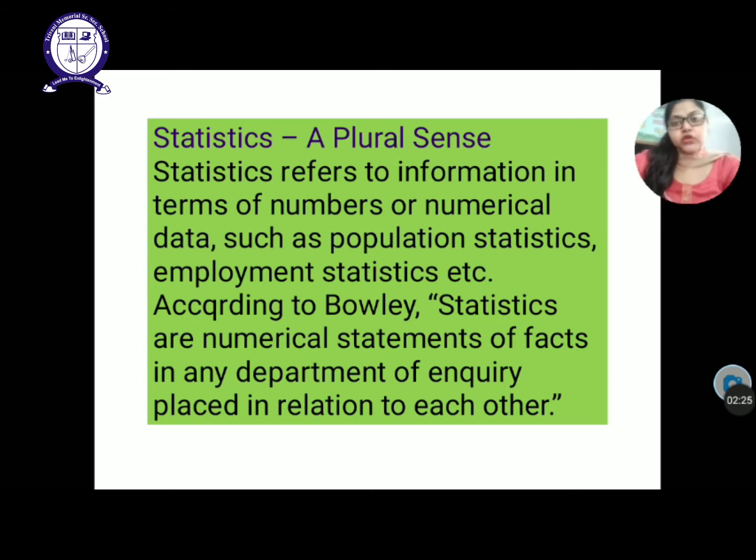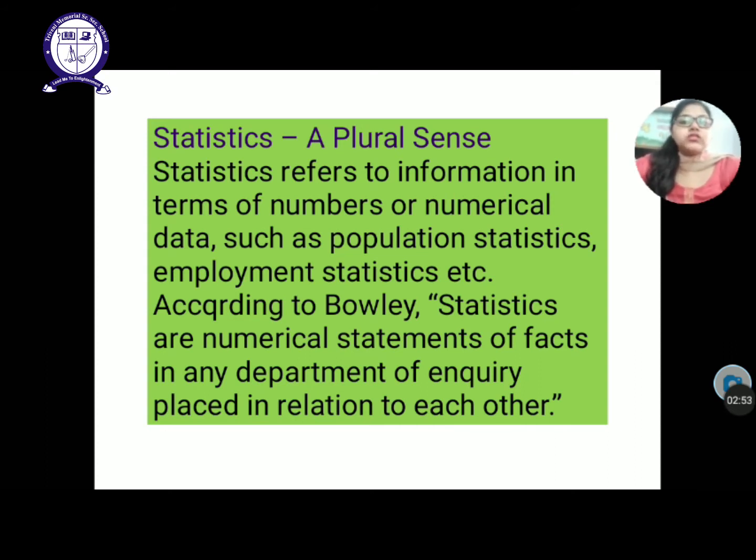If you want to check the average weight of the class, then you have to take the weight of the complete class. Not like you are taking the weight of 4 students, then the ages of 4 students, then the height of 4 students and then calculating. No. Data should be interconnected and in relation to each other.